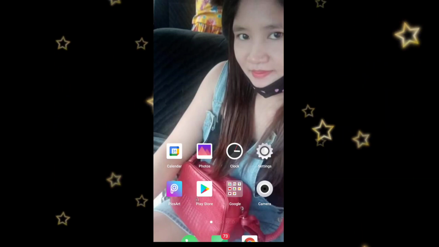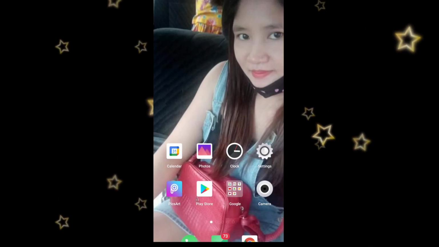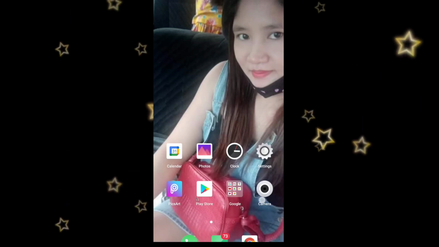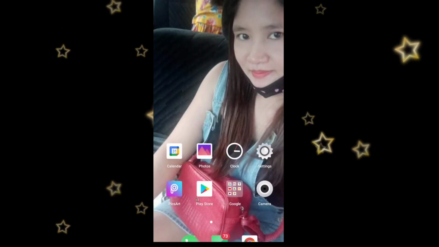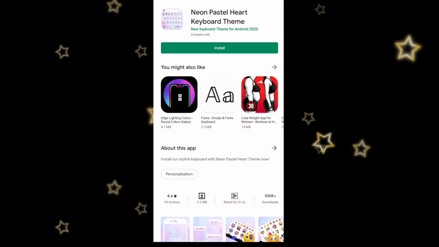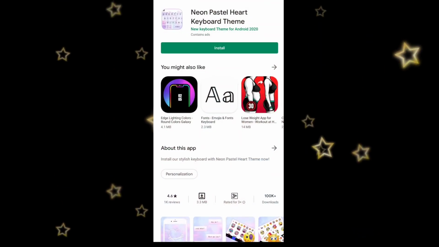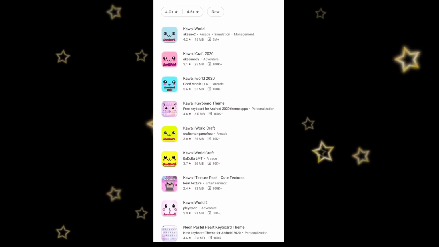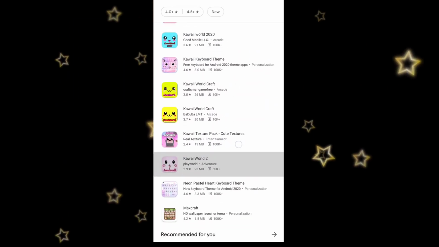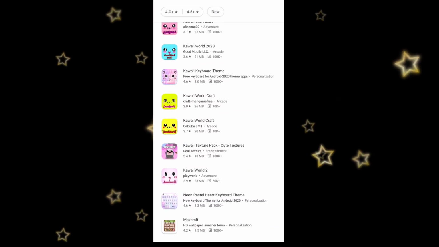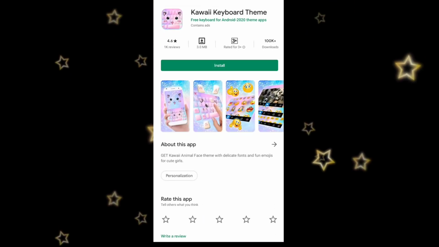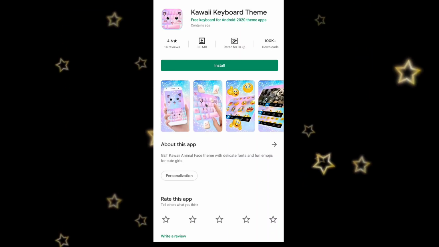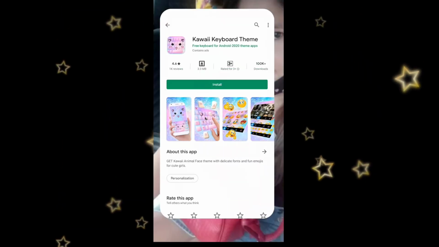I'll be doing a tutorial as I did in the intro, guys. So the first step is to get on the Play Store and download whatever you want. Just search Kawaii World Minecraft keyboard. Then, for example, if you want this one, install it. Then you just get your keyboard.